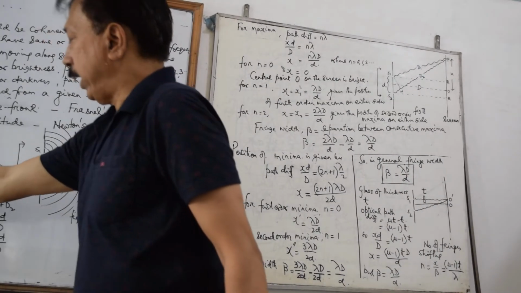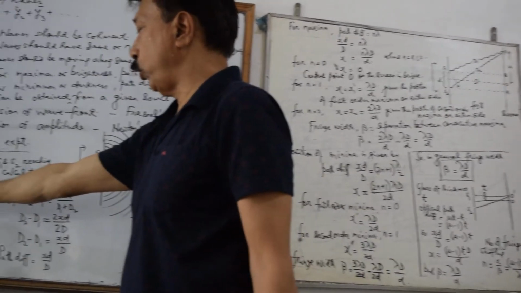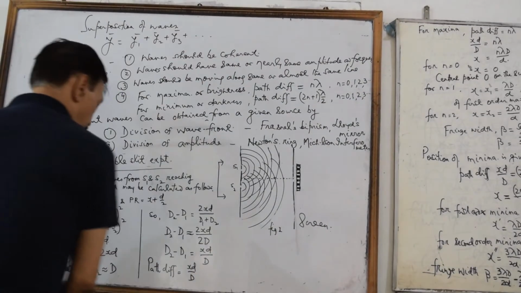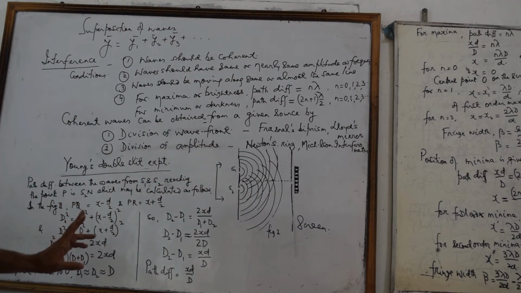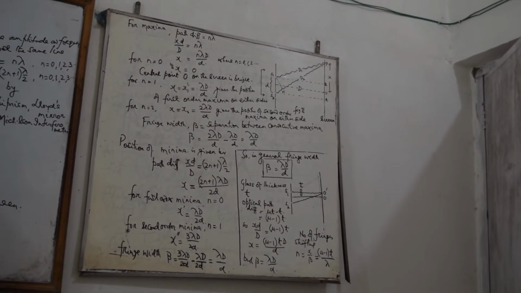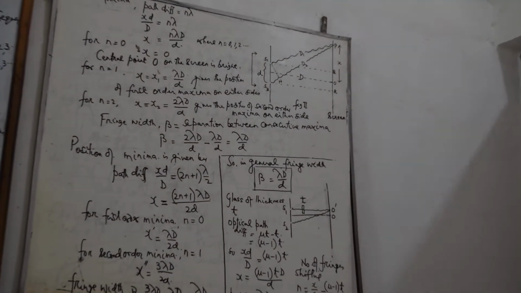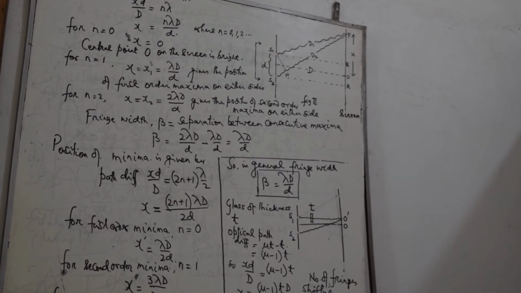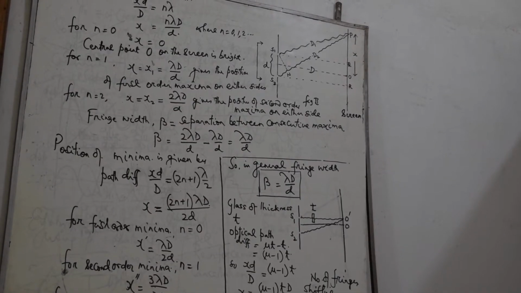See, you can observe here from the figure PQ equals x minus d by 2 and PR equals x plus d by 2. Can you focus at the figure, please? PQ equals x minus d by 2, and PR equals x plus d by 2. d1 square will be D square plus (x minus d by 2) whole square. Similarly, d2 square will be D square plus (x plus d by 2) whole square. d2 square minus d1 square equals 2xd. And this we can take as (d2 minus d1) times (d2 plus d1) equals 2xd.